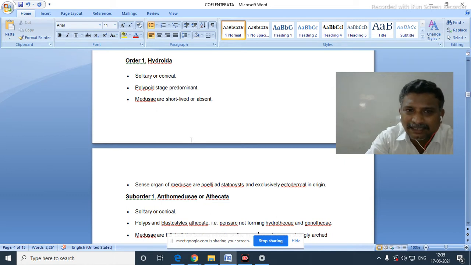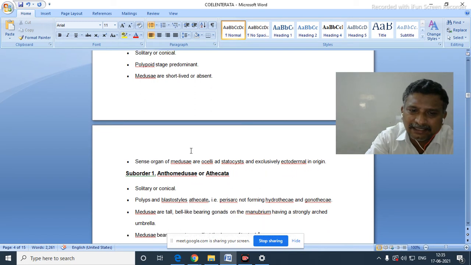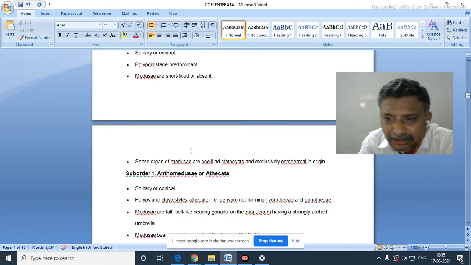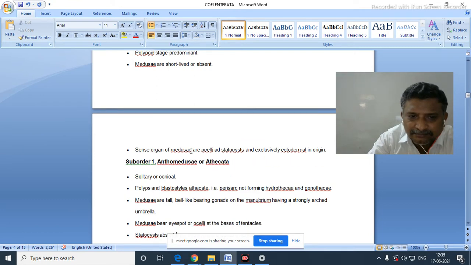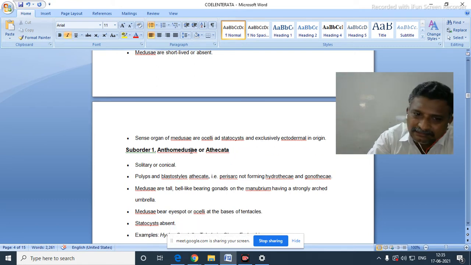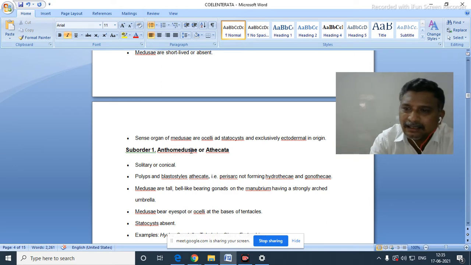Now this Hydroidea is divided into suborders. Suborder 1 is Anthomedusae or Athecata. Solitary, colonial polyps and blastostyles. Athecata, that is a perisarc not forming hydrothecae and gonothecae. The medusae are tall, bell-like, bearing gonads on the manubrium, with a strongly arched umbrella.